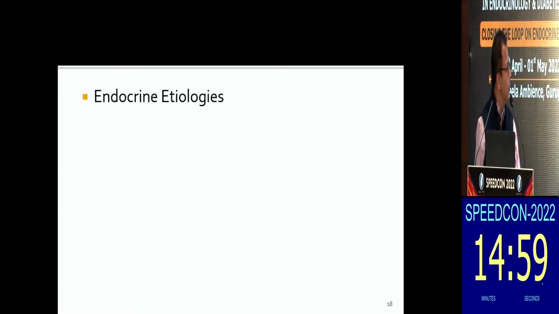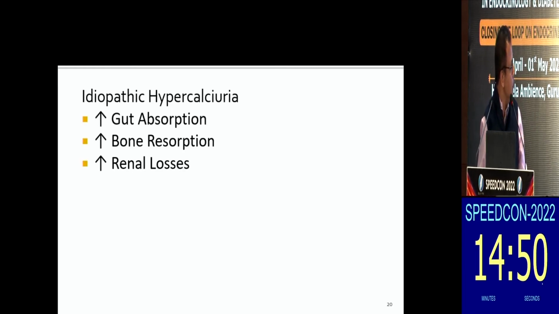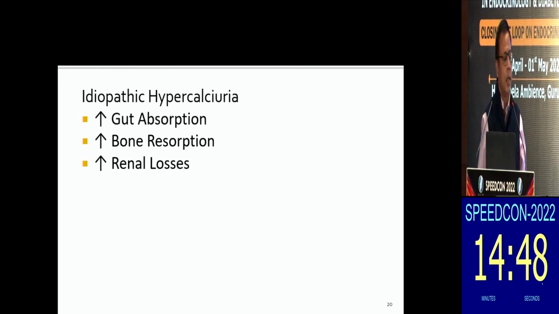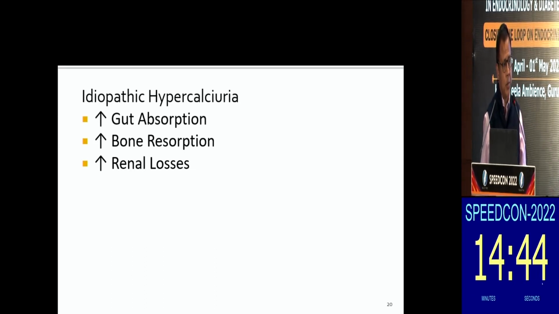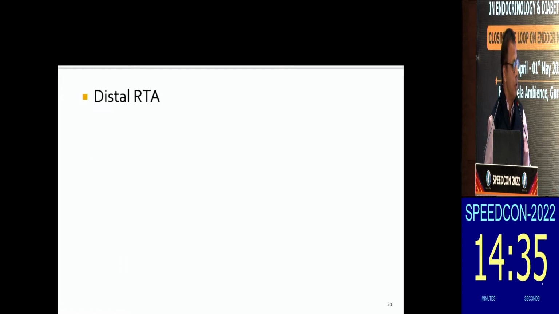So, there can be some endocrine etiologies, like hyperparathyroidism, which is one of the common causes for recurrent renal calculus. Idiopathic hypercalciuria, because of increased gut absorption of calcium from the intestines, increased bone resorption, increased renal losses. So, you can have many causes for idiopathic hypercalciuria.